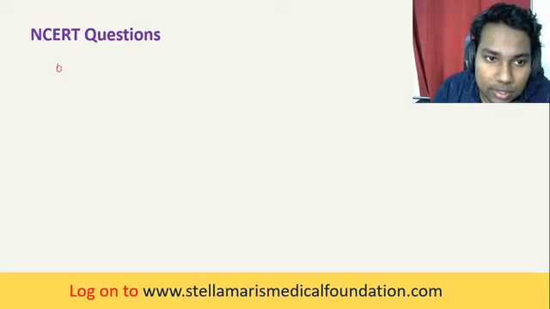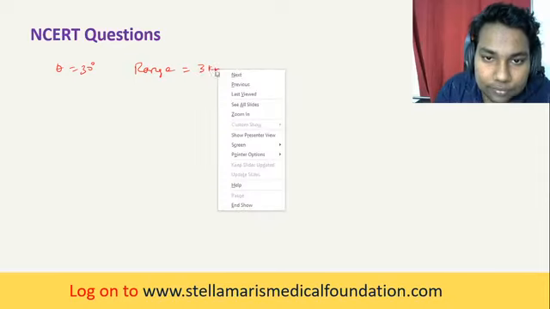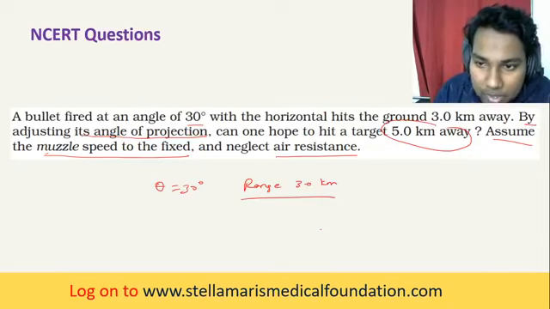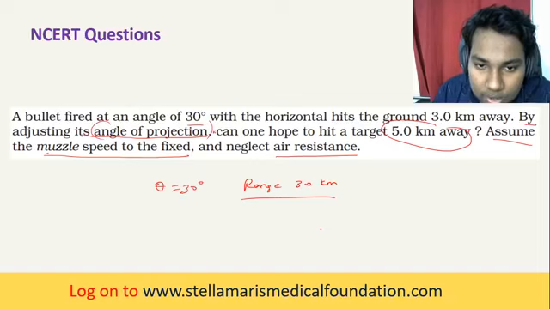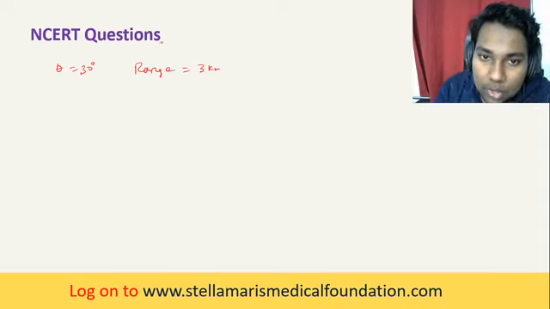I'll write here, theta is equal to 30 degree and range is equal to 3 kilometer. As you know, to attain maximum range, they are asking if you adjust the angle of projection, can the range reach 5 kilometer? Now range is 3 kilometer, can the range be 5 kilometer?